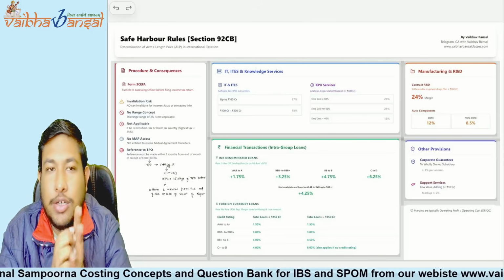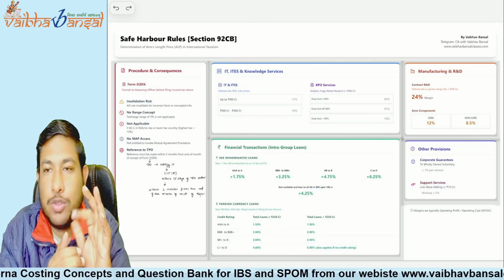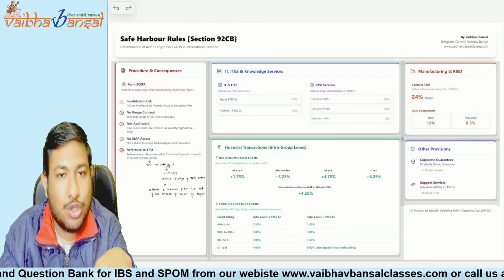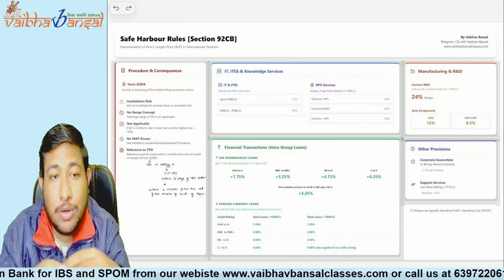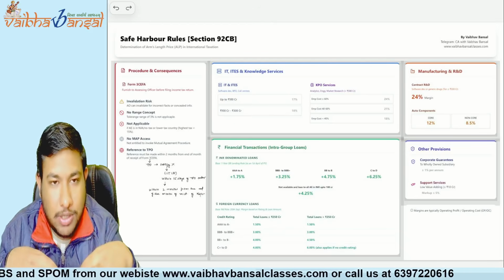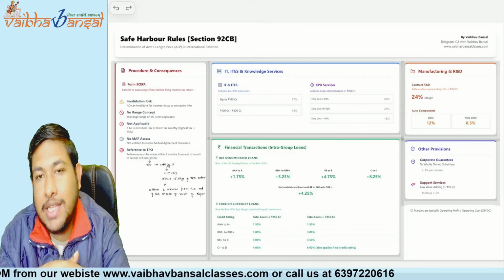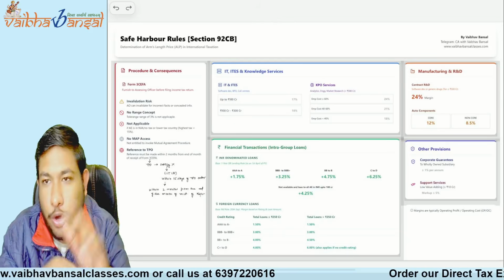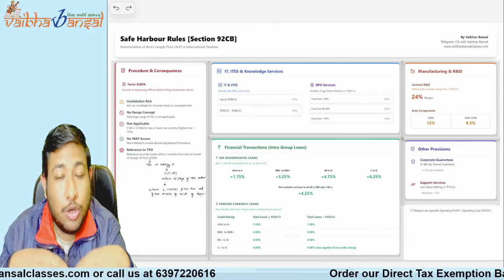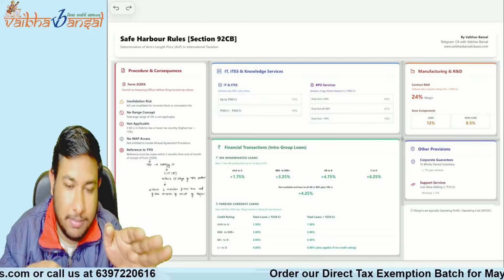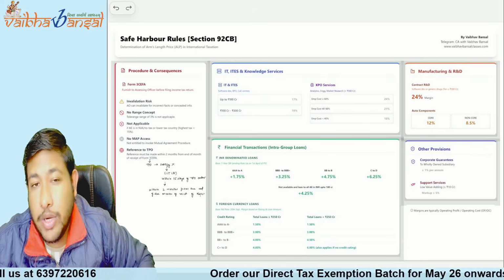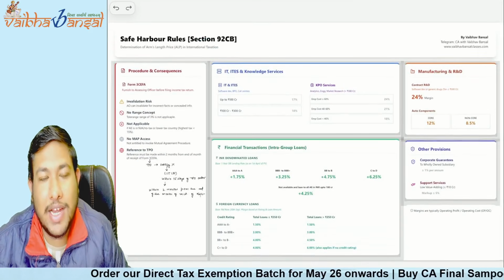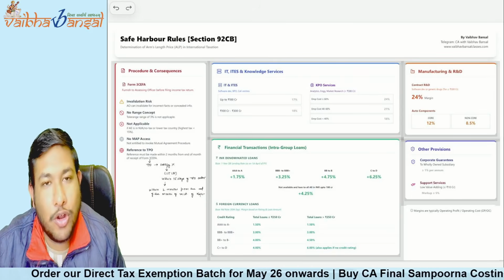This is Weber Bansal. Today we are going to cover the Safe Harbor rules, which is the amendment for your January 2026 attempt. Usually this topic is not a part of your syllabus because when this particular topic becomes notified by the government, your time limit for the amendment's applicability has already been reached. So that is why the topic is not applicable till your last attempt. But for the January 2026 attempt, this topic has been notified within the time frame, and that is why it has now become applicable for your attempt.